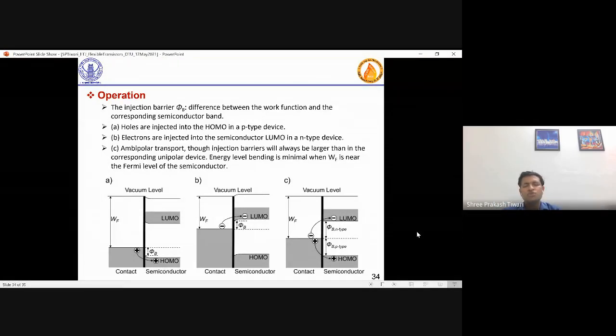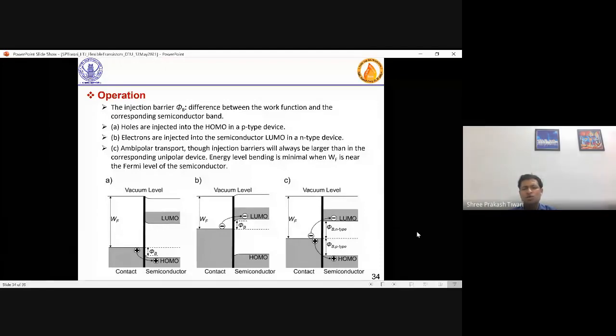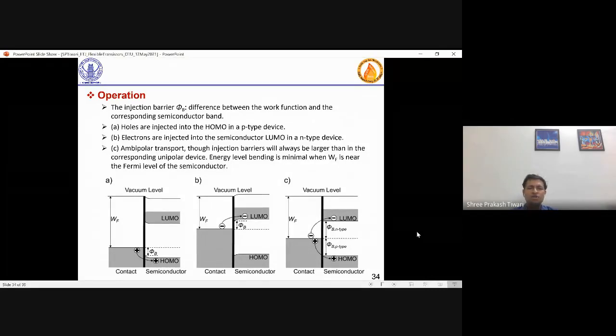Now, if you see this picture A, B, and C, in the semiconductor, you see there are two levels: the lowest unoccupied molecular orbital, which is LUMO, and the highest occupied molecular orbital, which is HOMO. Now, HOMO is more like the valence band of silicon, and LUMO is more like the conduction band. Though it is not a band, but a level. It means LUMO is for electron transport and HOMO is for hole transport.